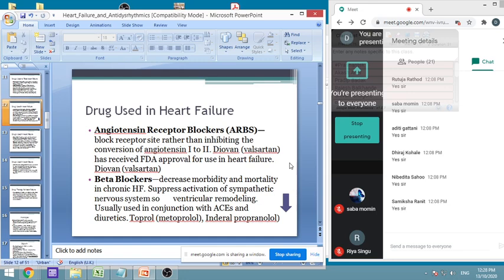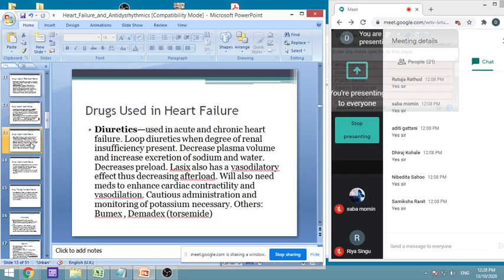So they are usually used in combination with ACE inhibitors or ARBs and diuretics. Examples of these are metoprolol, propranolol, etc. So again go through this, what beta blockers are and what their mechanism can be. The next are the drugs which are important.